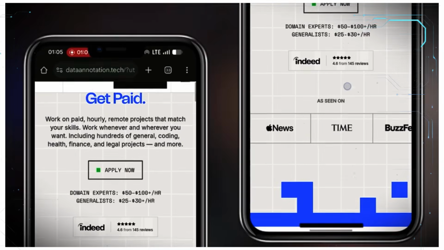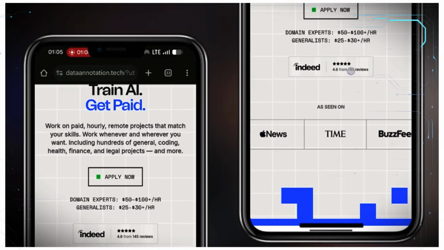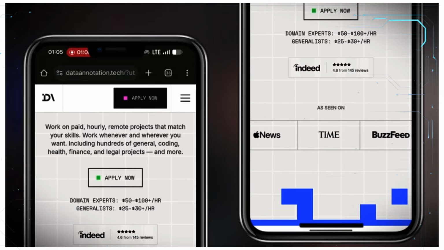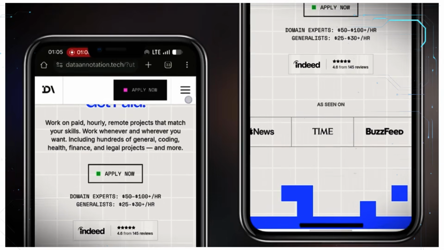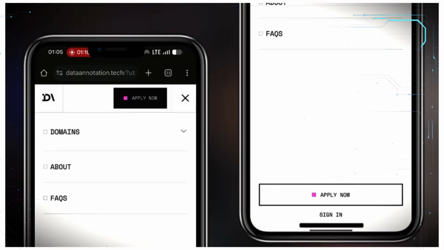Now, this is my screen here, and this is the platform. Once you come here, the first thing you want to do is tap on this hamburger menu at the top right of your screen. Once you tap on it, it opens here. Then you can click on domains. This is where you get to see the list of tasks that are available on this platform.